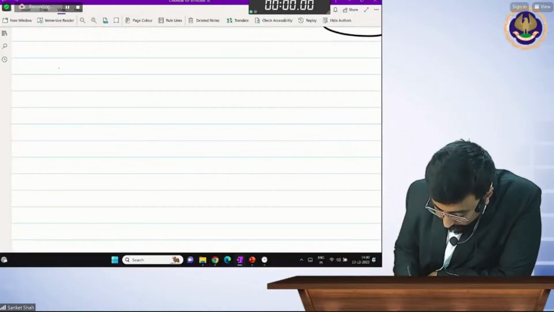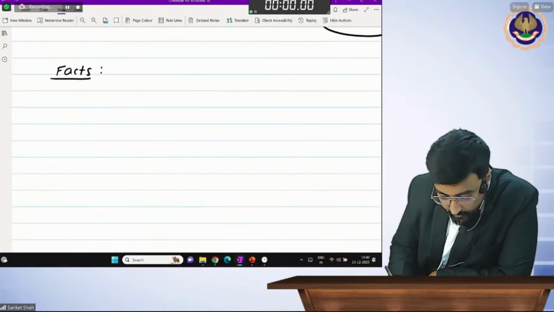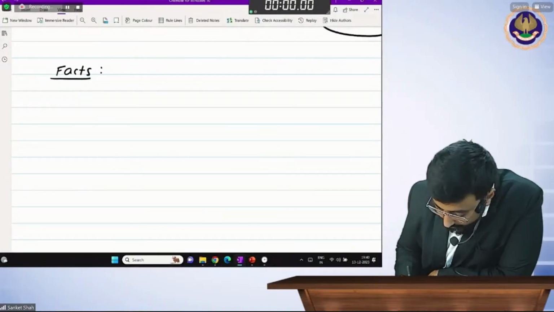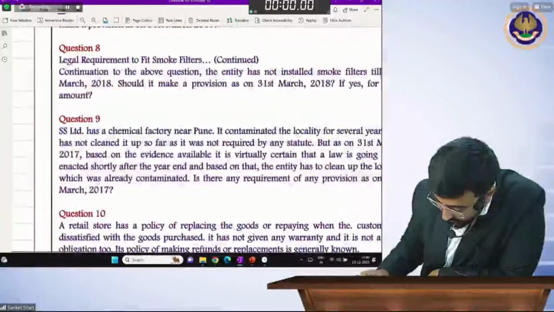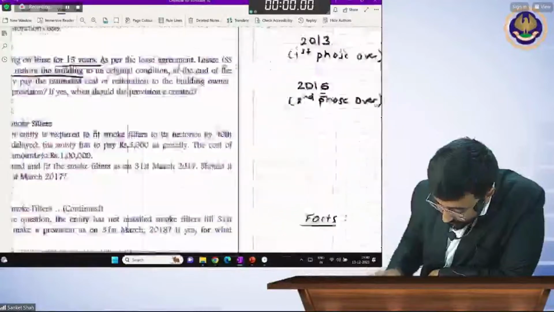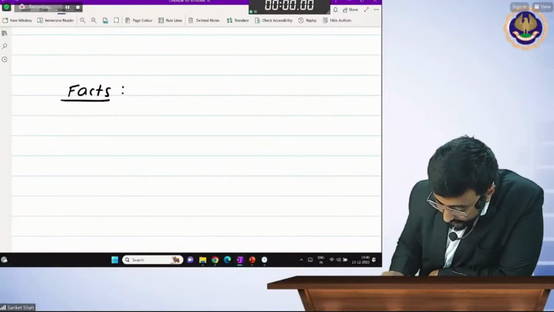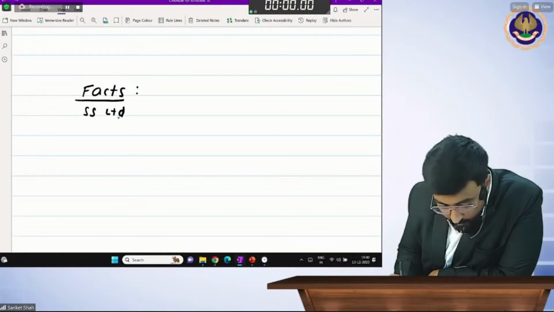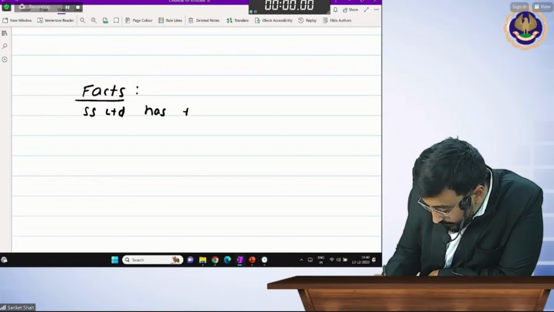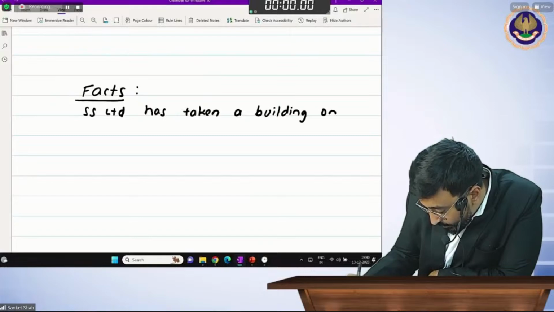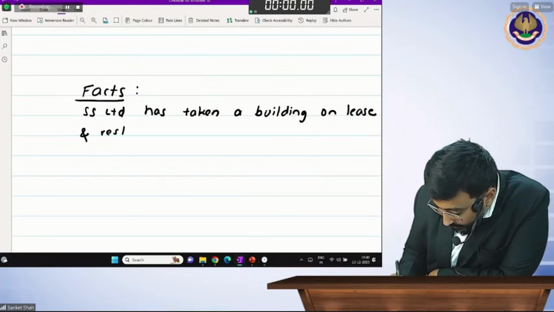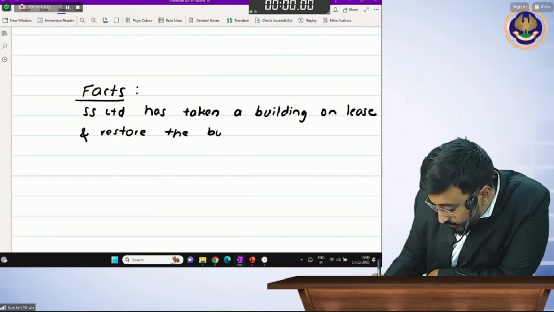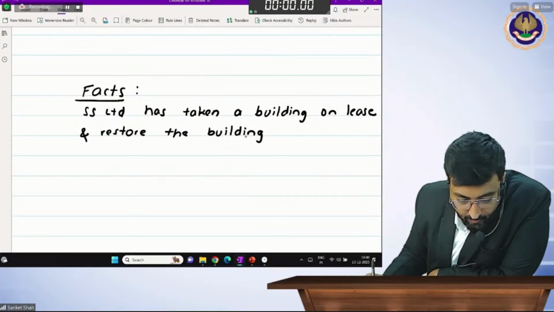See how to write the answer. Facts. The facts are: SS Limited has taken a building on lease and has an obligation to restore the building at the end of the lease term.